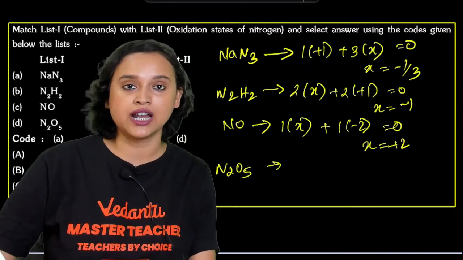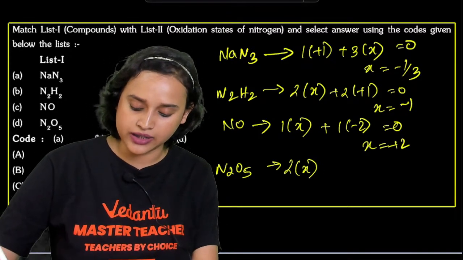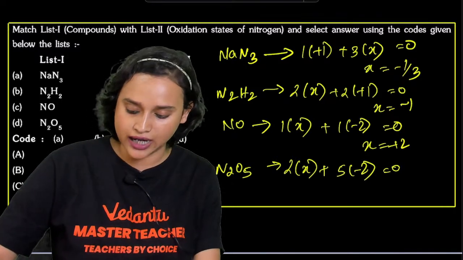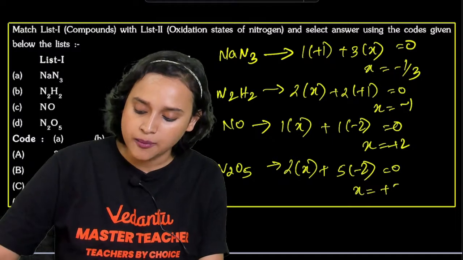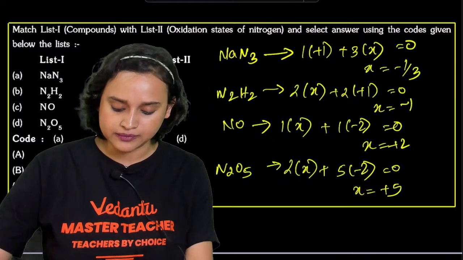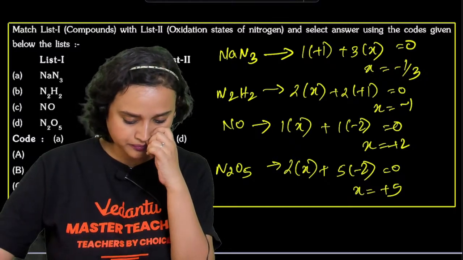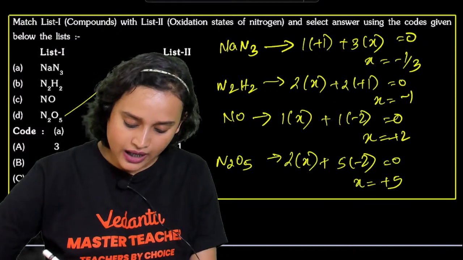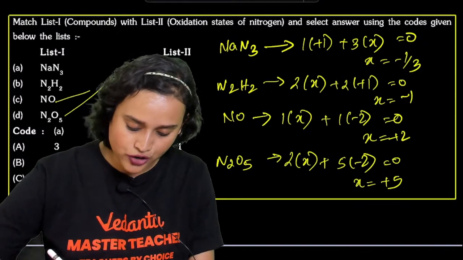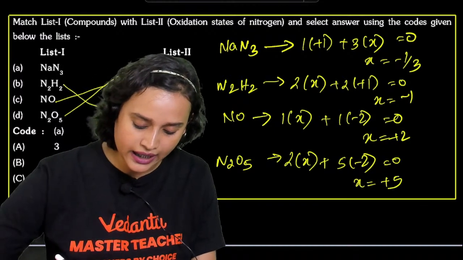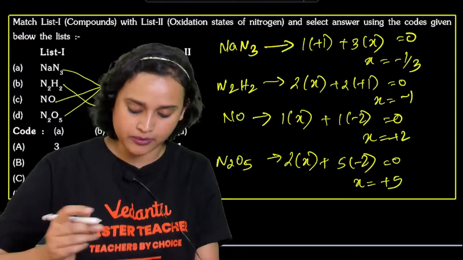And finally, the last one is N2O5. For this, 2 multiplied with X plus 5 multiplied with -2 is equal to 0. That means X is equal to +5. So will you all be able to do it? I think this is easy peasy. So N2O5 is +5. NO is +2. N2H2 is -1 and NaN3 is -1/3.